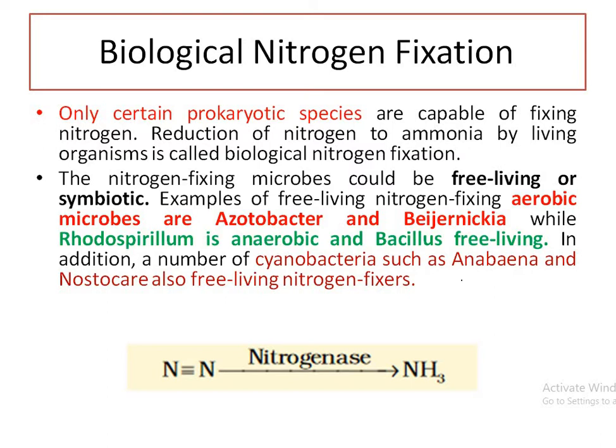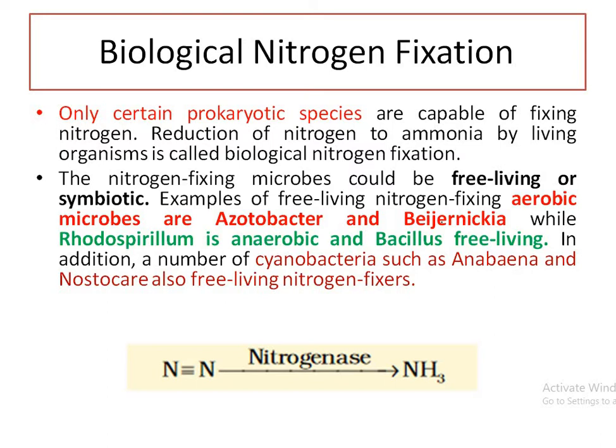Now, there are two types of microbes, free living or symbiotic. As you know, when two organisms live together and benefit each other equally, they are called a symbiotic relationship. In symbiotic relationships we will see two examples, but first we will see free living nitrogen fixing microbes. Next, again two classes. In the free living, they are aerobic or anaerobic.